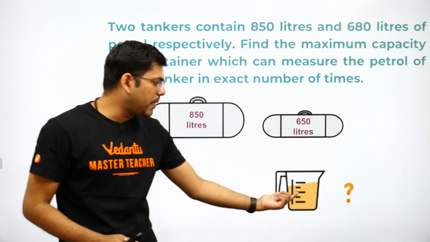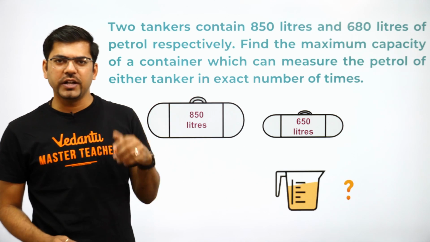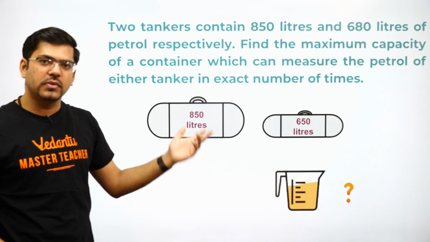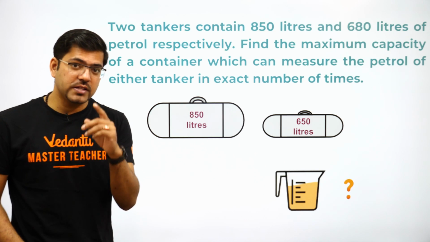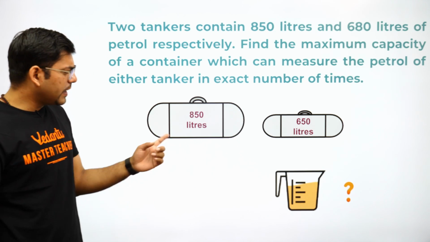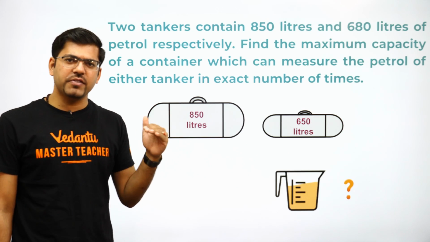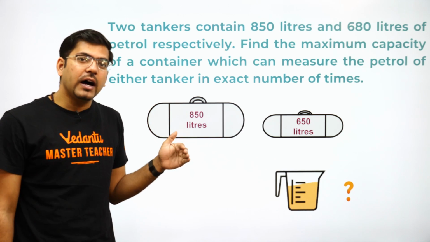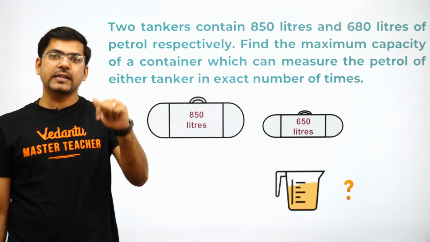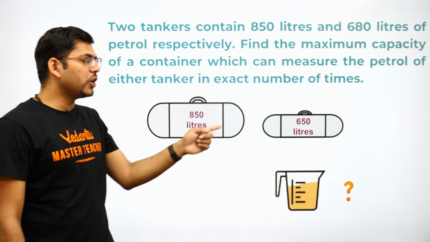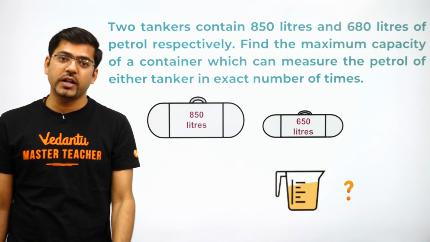Or you will use a mug that might be for some 10 liters or 20 liters or 50 liters and you will use it that many times, 10 times, 20 times or 30 times, like that. This means, again, common sense says that the answer which is being asked from us is a number lesser than these numbers. This means we need to find out the HCF, and this is how we will come to know that we need to find the HCF.